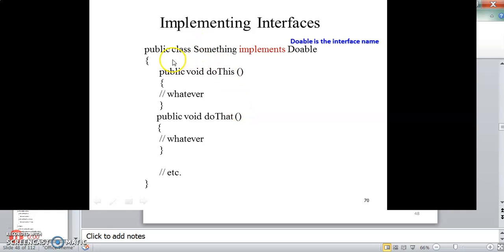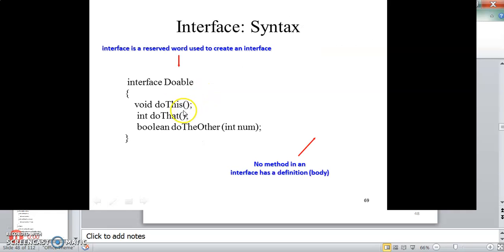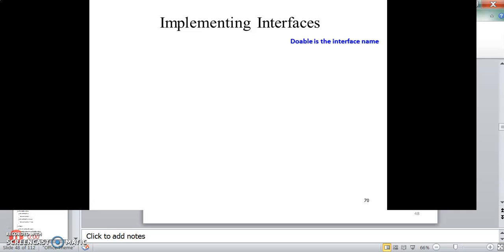So this is how you implement an interface: public class something implements interface name. You can implement an interface using the implements keyword, and then inside that you give functions, all are public. You can include code inside this. It means a class implements the interface, and inside that class you can define the functions, but not inside an interface. Earlier we have only declared these functions. These functions can be defined inside a class which implements an interface.